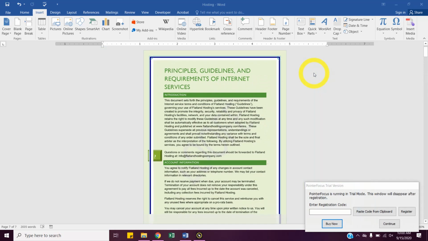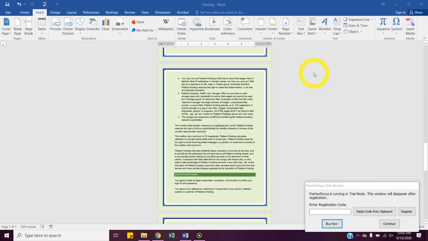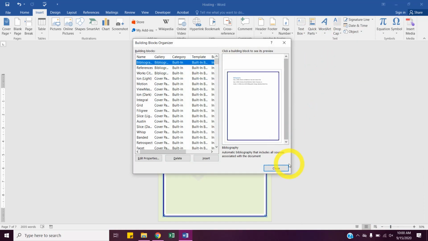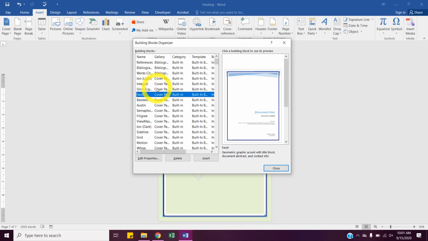So let's say this is our paper, right? We don't have a cover page. So we're going to go to quick parts, go down to building blocks organizer, and click gallery at the top. So it sorts by gallery. And then you see like a few bibliographies and then a bunch of cover page styles.